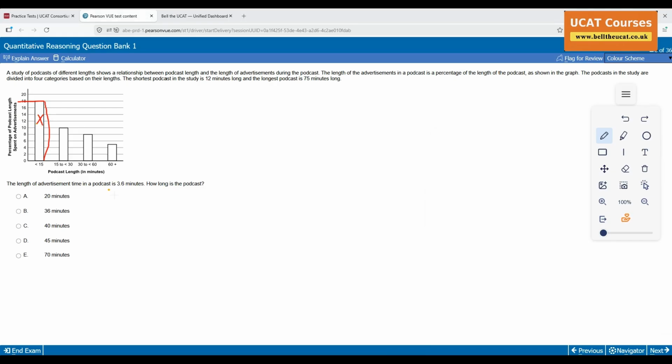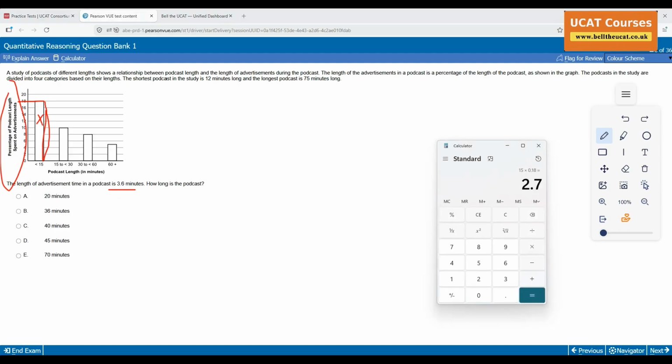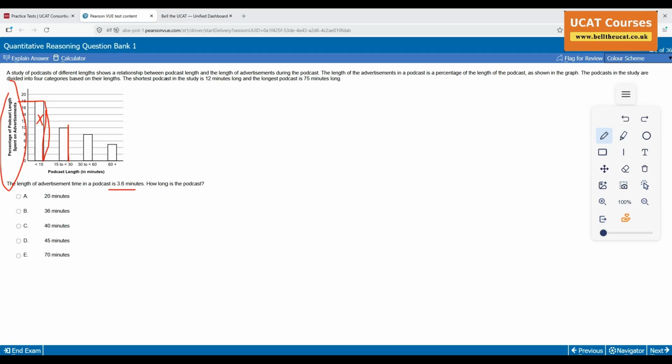So one more time. He's saying the advert is 3.6. I'm looking for the podcast, which is this bit. If I use this one, that's 15. If the longest podcast is 15, the longest advert you could have is, as you saw here, 2.7. That means it can't be here. Let me take the upper bound for this now. 30. If it is 30, do I have 10%? 3. 10% is 3 minutes. Now, I want 3.6 minutes. Looks like it's got to be between these. So that means 20 is out. Means 70 is out. Answer has to be one of these three.